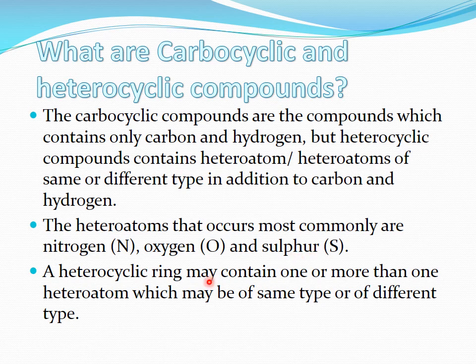And these compounds may contain a ring having one or more than one heteroatom of the same type, like a 5-member ring containing 2 nitrogen atoms, or a 6-member ring containing 2 nitrogen atoms, or maybe different. For example, a 5-member ring containing nitrogen and oxygen, nitrogen and sulfur.